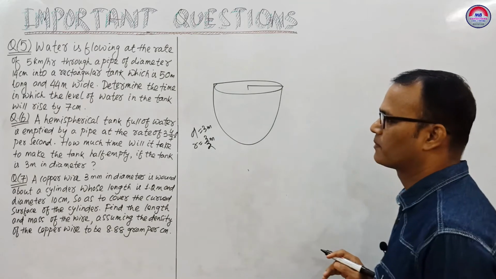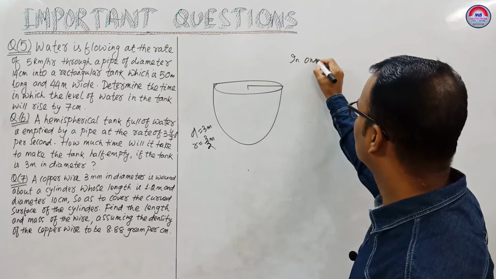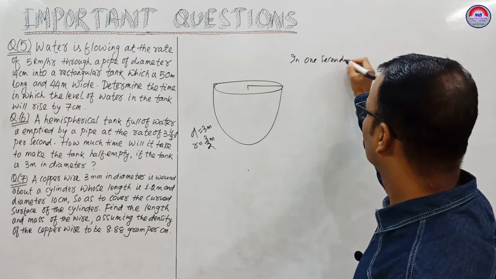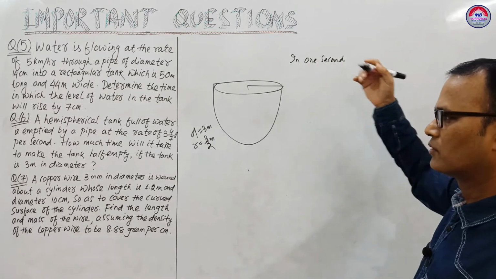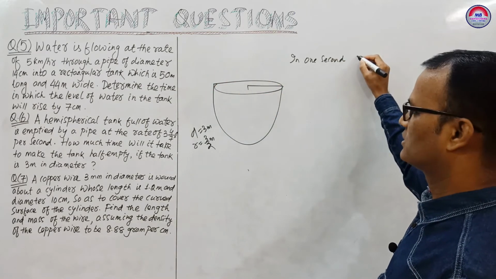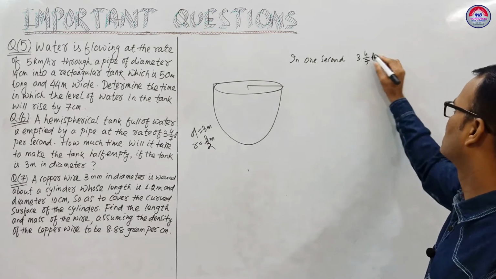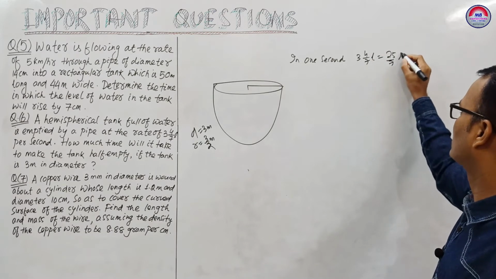This is the radius. In 1 second, the water emptied is 3 and 4/7 liter, so you can write it as 25/7 liter in 1 second.